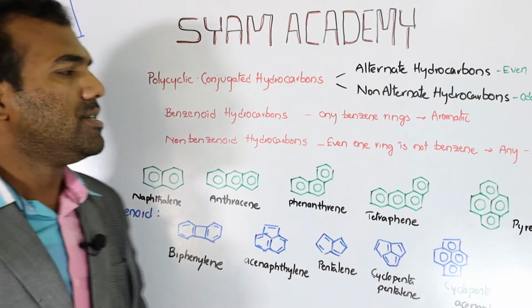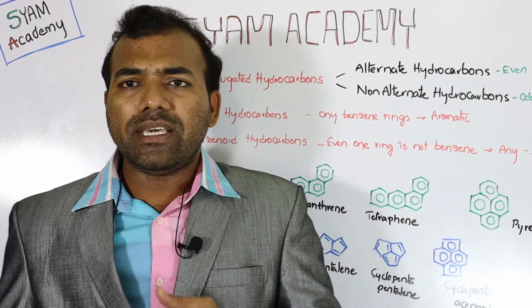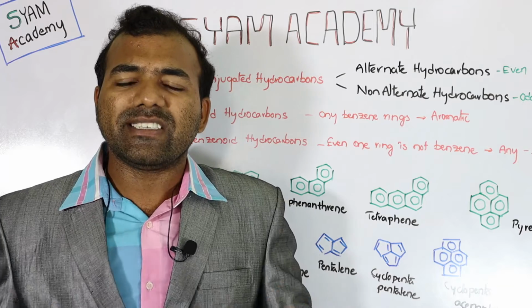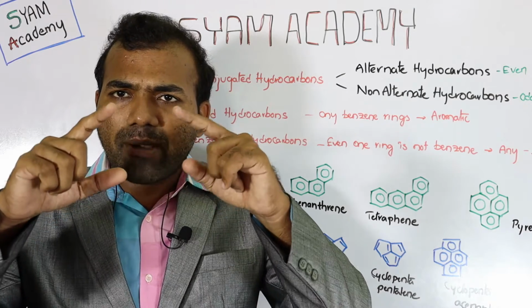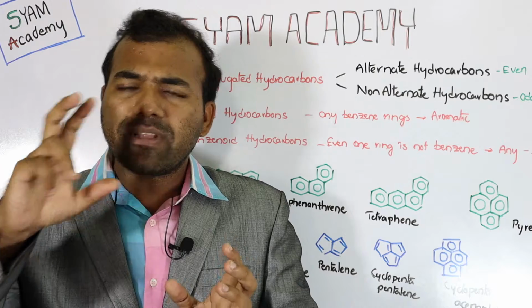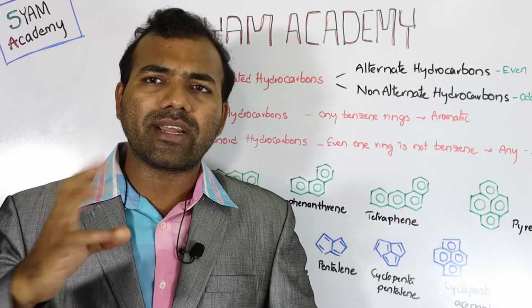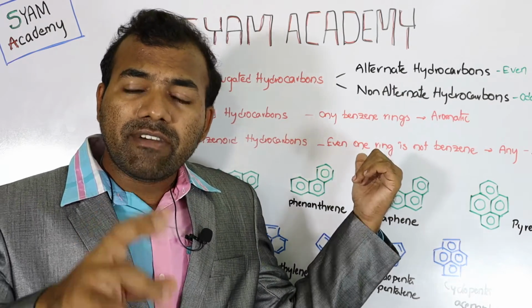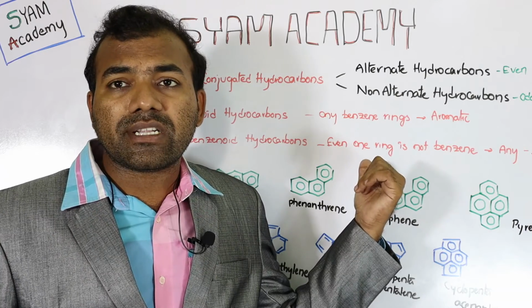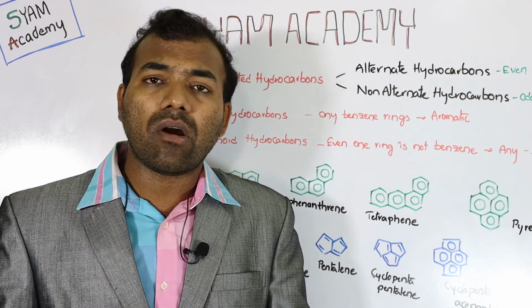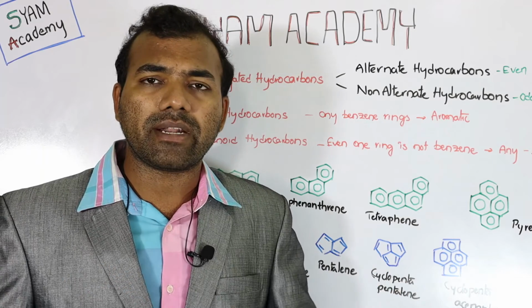Generally these benzenoid hydrocarbons are usually aromatic. Simply you can say that if a polycyclic conjugated hydrocarbon is made entirely of benzene rings, then it is an aromatic compound. And if even one ring is not benzene, then we cannot say that it is aromatic; it may be aromatic, anti-aromatic or non-aromatic.